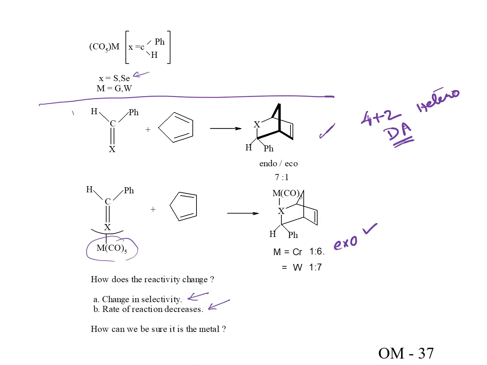I also told you that there is a reactivity change which happens when the metal is coordinated to a double bond. In this case, it's a thione or a selenone, but the reactivity with respect to a Diels-Alder reaction, a hetero-Diels-Alder reaction, is changed when it is coordinated to a metal complex. This is apparently a steric effect because of the exo.